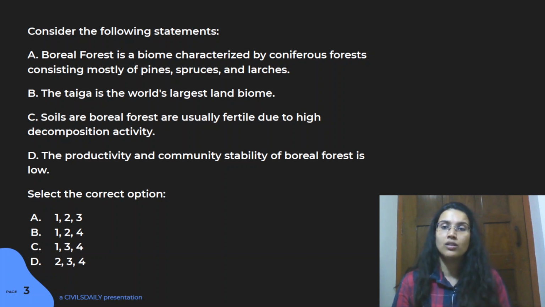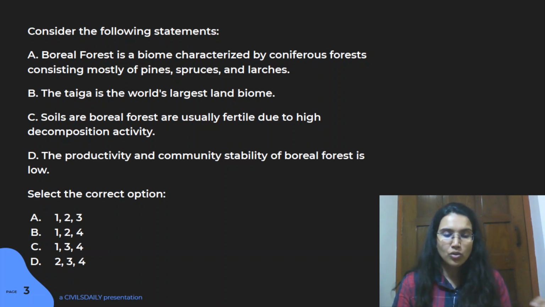Now, if you look closely, this question can be solved through basic understanding. I think you don't have to clearly know about whether it's the largest or not. If you have a basic understanding about where boreal forest is located, you can easily solve this question. Boreal forest, if you know, is located in the upper regions where there's a cold environment.